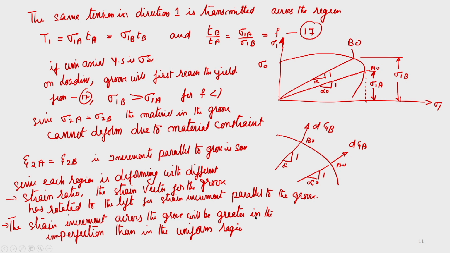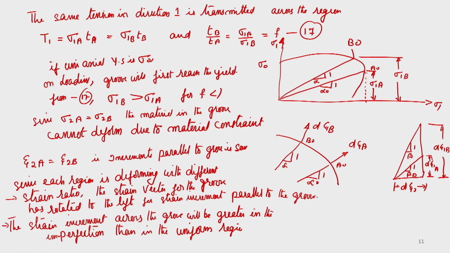So if you draw that part, if this is d epsilon 2, d epsilon 1a, and this is equal to d epsilon 1b, so this is 1 by beta naught and this is 1 by beta.